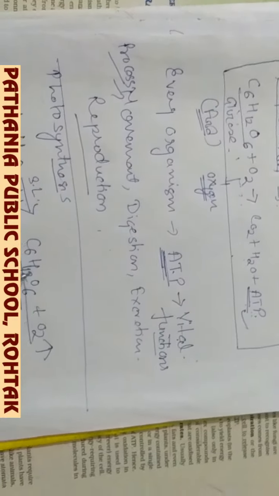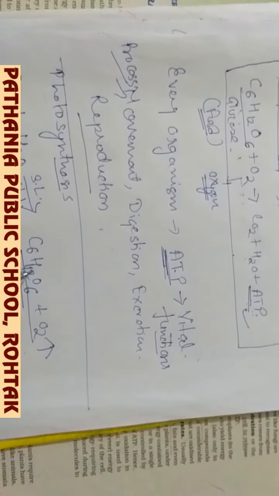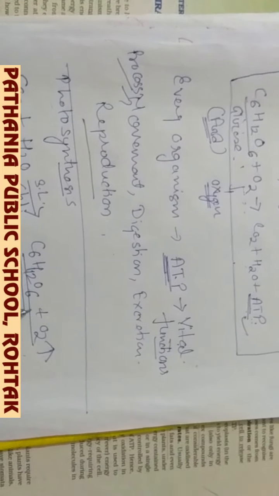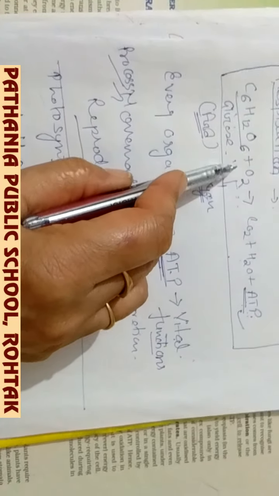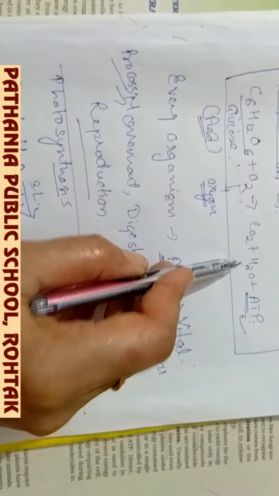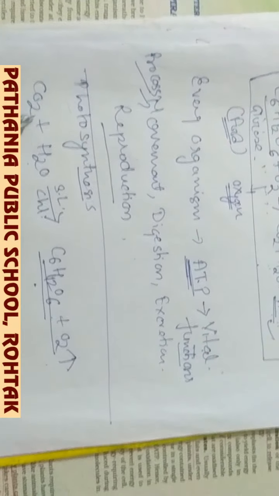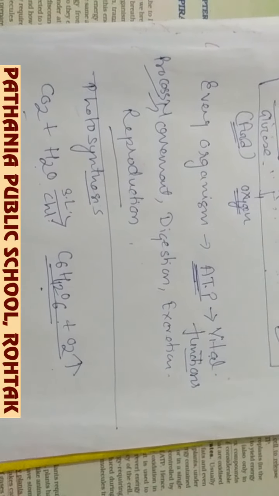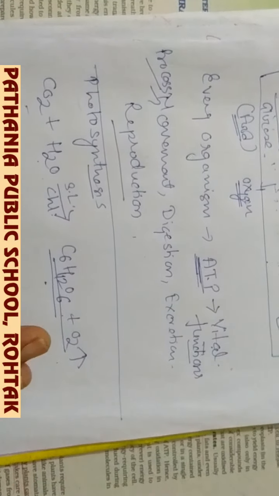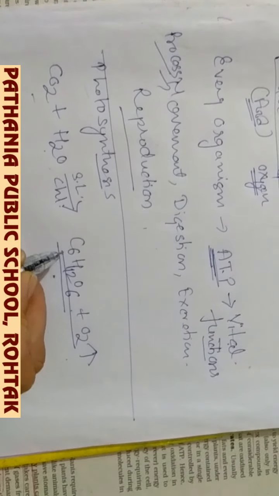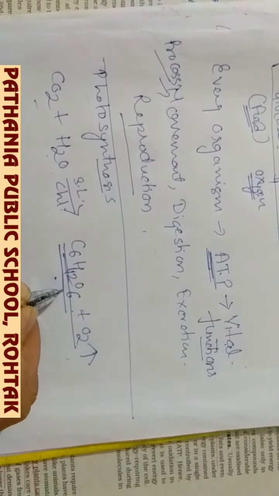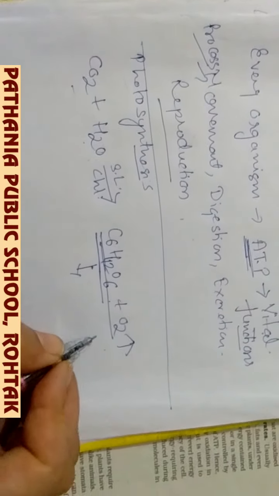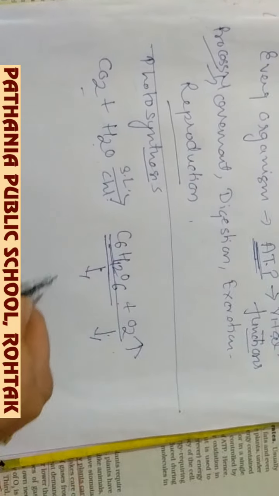That means these two processes are just opposite to each other: the products of photosynthesis are used in respiration, and the products of respiration, carbon dioxide and water, are used in photosynthesis. So these two are totally antagonistic processes. After photosynthesis the food is prepared, and this food and oxygen are used by all living organisms.